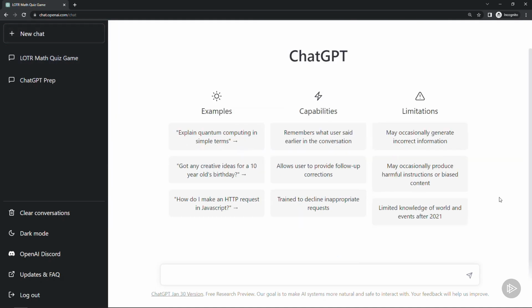And over here on the right-hand side under Limitations, you see it may occasionally generate incorrect information. As we've already said, ChatGPT is constantly learning, getting smarter, and providing more accurate answers. For example, when I first started using it, I asked it to generate some Excel formulas for me and some code snippets that I could use in Amazon Web Services. There were some mistakes in both of those, but when I reran them today, they actually seem to be correct.